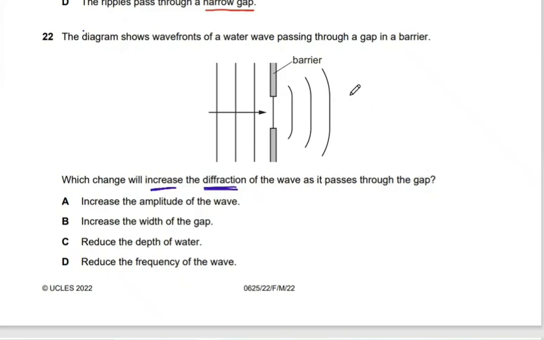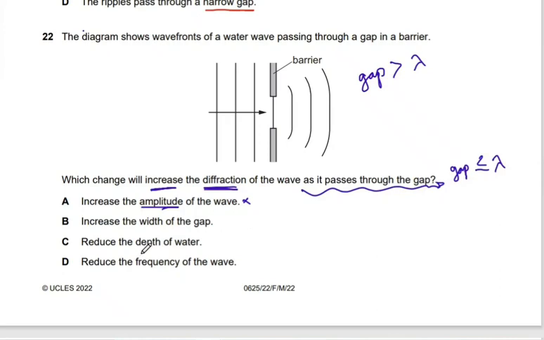Now, this situation is when the gap is greater than the wavelength. They asked how we can make the diffraction occur more, increase diffraction. So that means I need to make the gap less than or equal to the wavelength. A, increase the amplitude of the wave. That's not included. B, increase the width of the gap. C, reduce the depth of the water. D, reduce the frequency. What do you think? Which one is the correct answer?